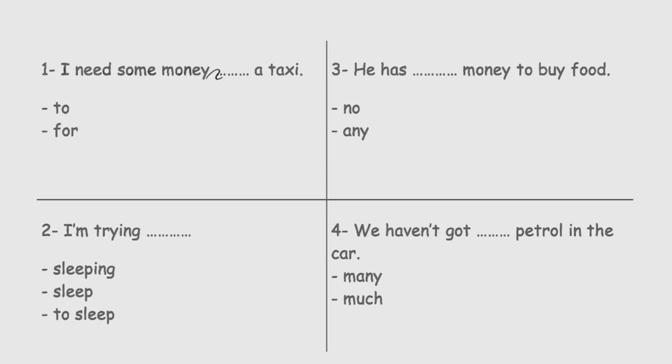I need some money blank a taxi. To a taxi, for a taxi. To and for here are conjunctions of purpose. We use them to tell the reason why I need money. To here should be followed by a verb, and for could be followed by a noun or ing.